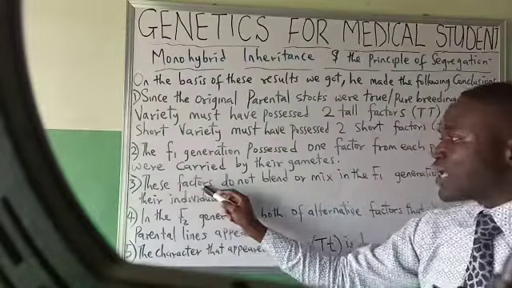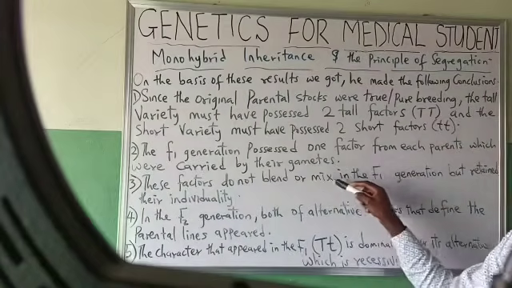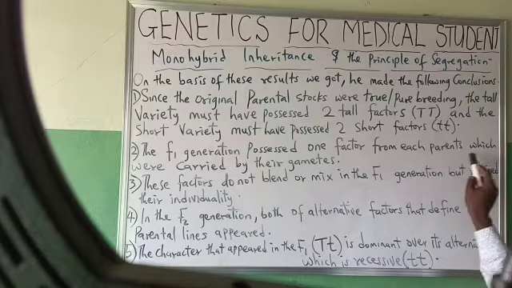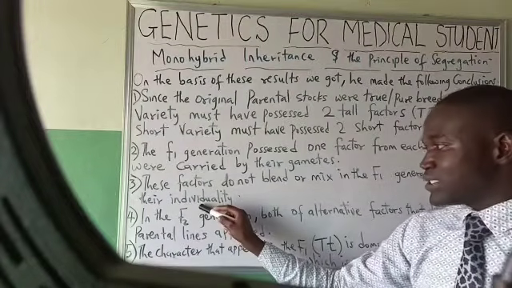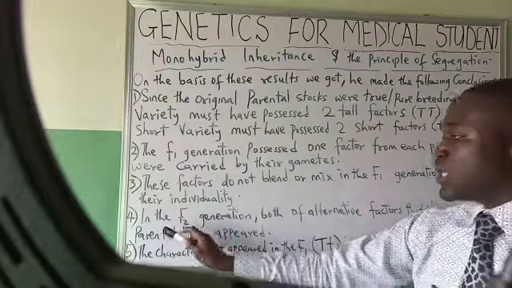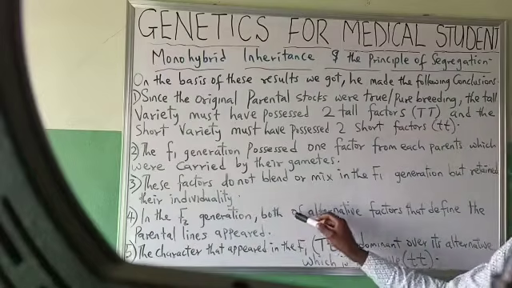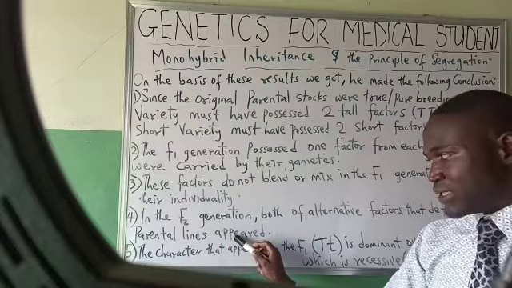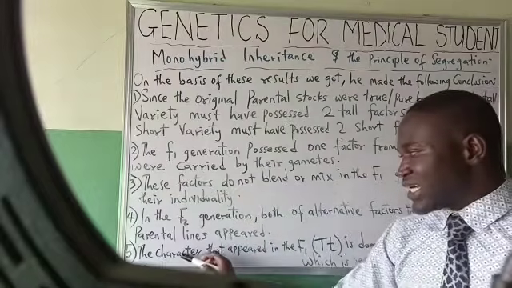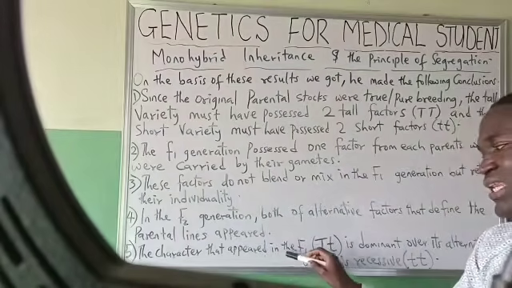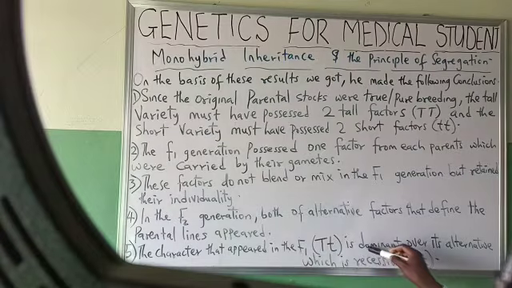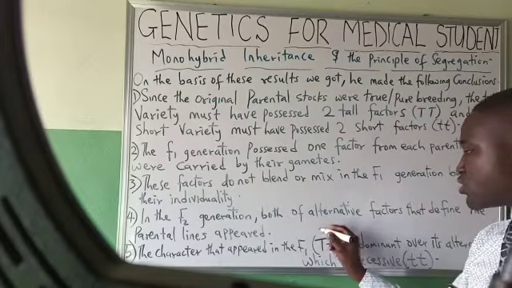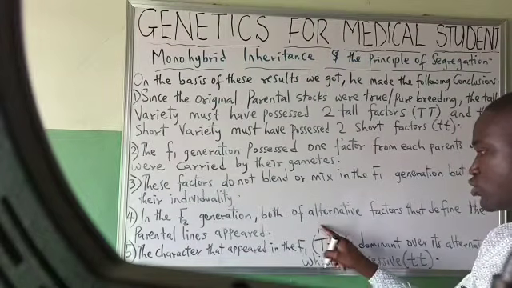Then these factors do not blend or mix in the F1 generation, but retain their individuality. Also, in the F2 generation, both of the alternative factors that define the parental lines appeared. The character that appeared in the F1 is dominant over its alternative, which is recessive. You know that in our F1 we got Tt all through.